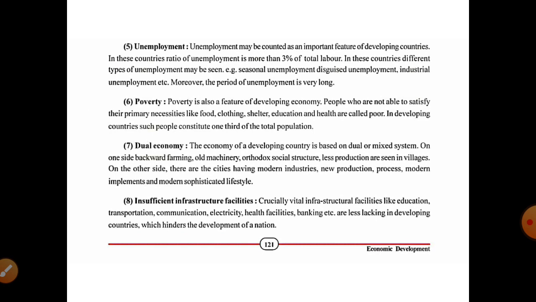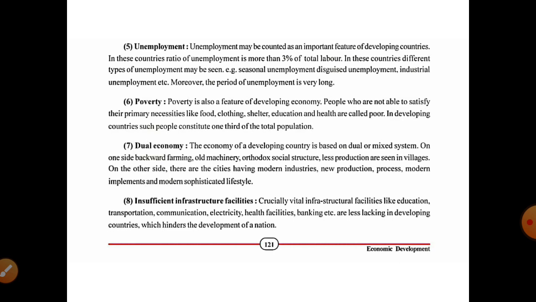In these countries, different types of unemployment may be seen, for example seasonal unemployment, disguised unemployment, industrial unemployment, etc. Moreover, the period of unemployment is very long.